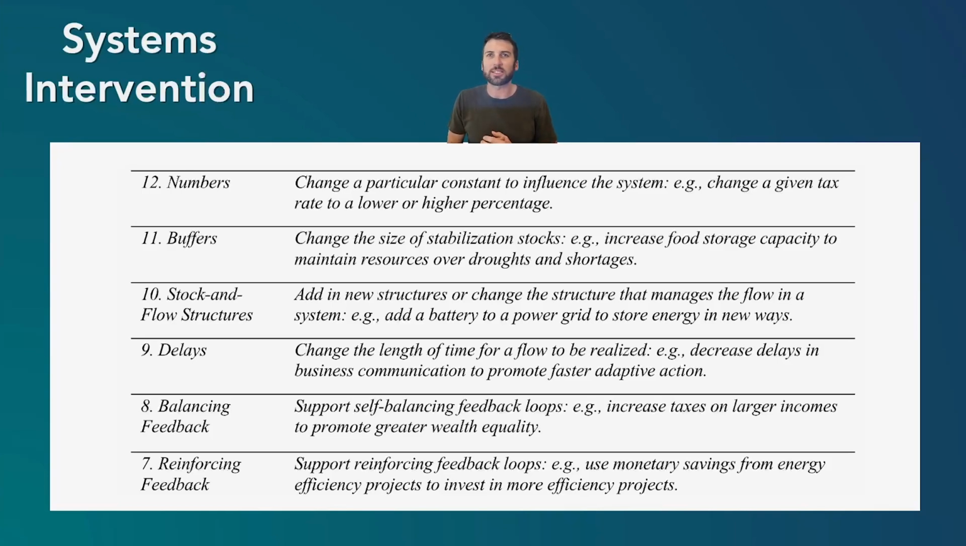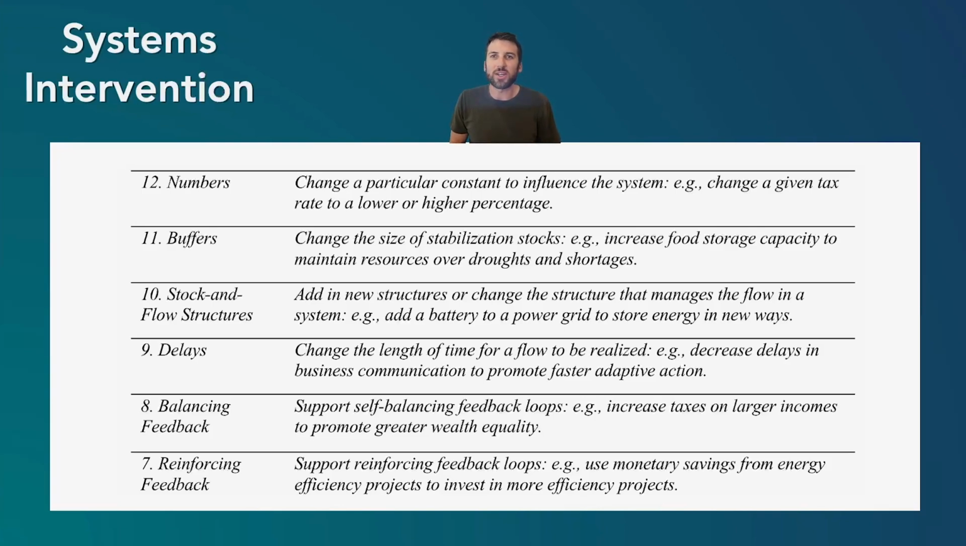Delays are really important in systems. When changing one aspect of a system, it may take time to change another aspect of the system. So if there's faster communication, if delays are decreased, for example, that can really change how business information is shared. If business information is shared more quickly versus slower, that can change how fast people adapt to a changing system. Now, creating balancing feedback is really a useful intervention for change. We saw the predator-prey model, which balances.